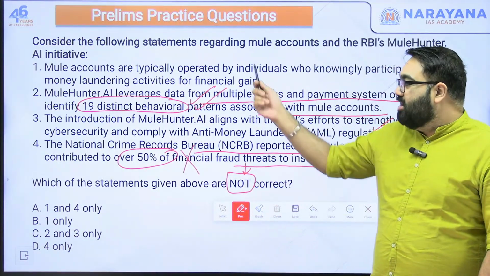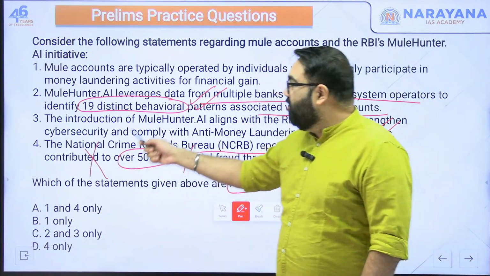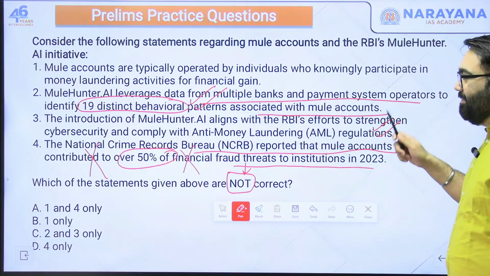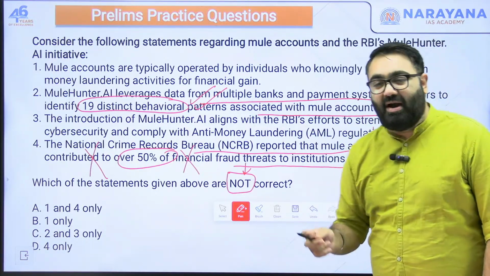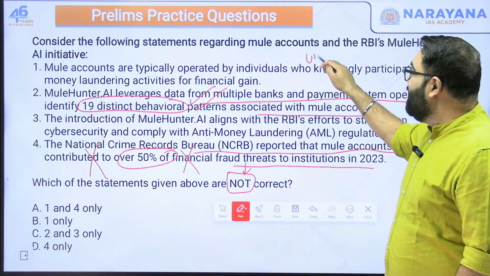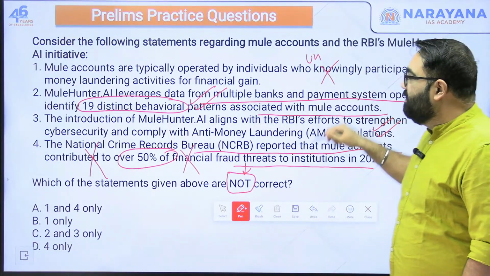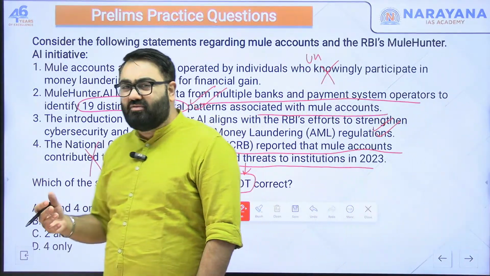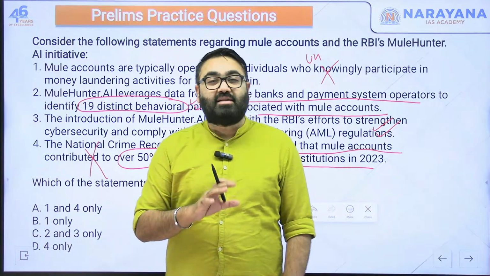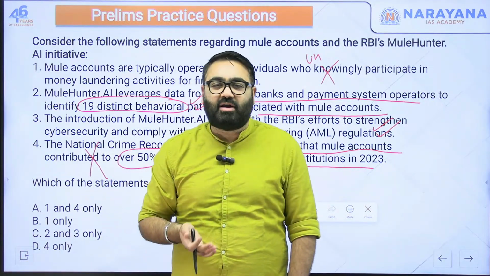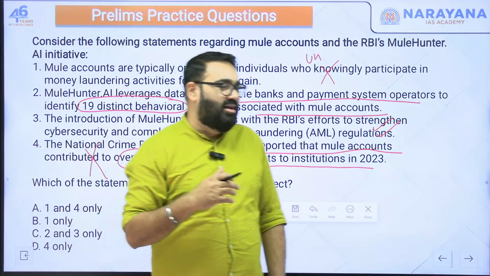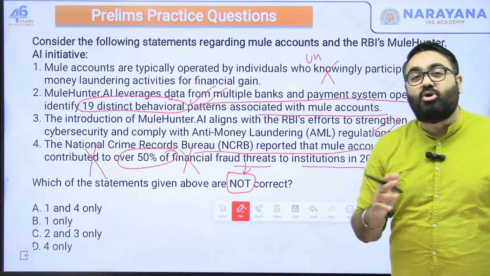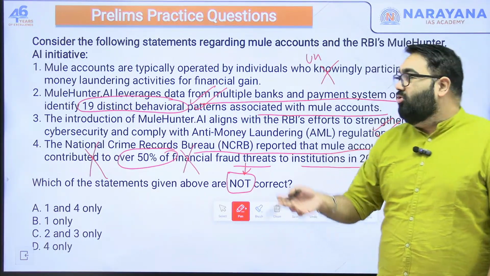So fourth is wrong. Come back to the first one. The first one was that mule accounts are typically operated by individuals who knowingly participate in money laundering. As I told you, they are participating unknowingly. They don't know where the account is being used. If they knew that their account is being misused, in most cases they might not allow it. The reason why they are happy to hand over their checkbook, their passwords and their ATM card is that they don't know where the account will be used. So they participate unknowingly.